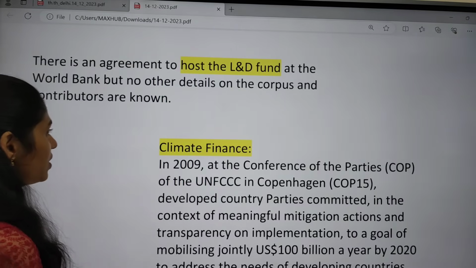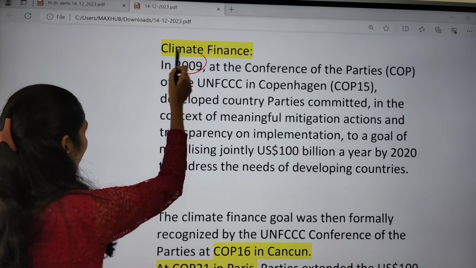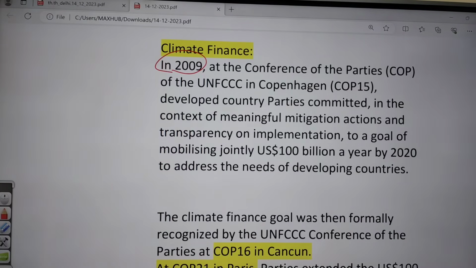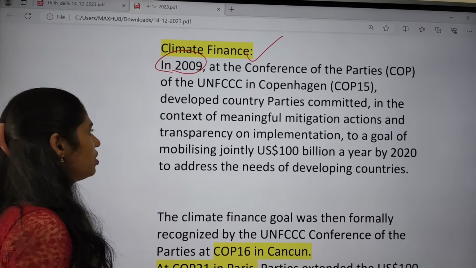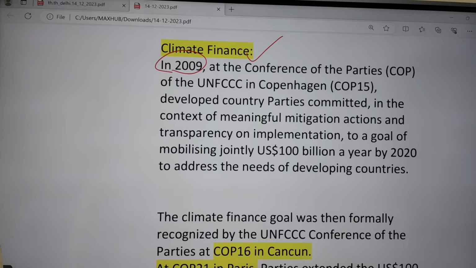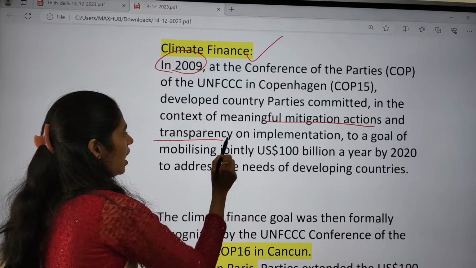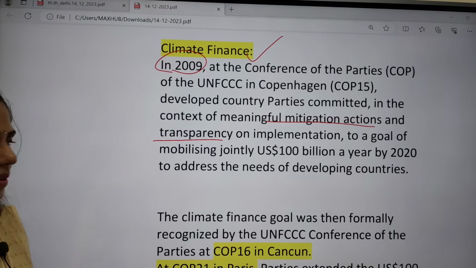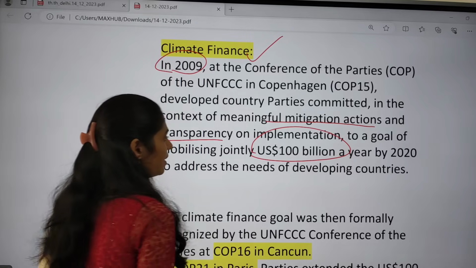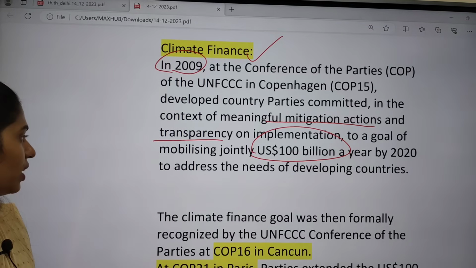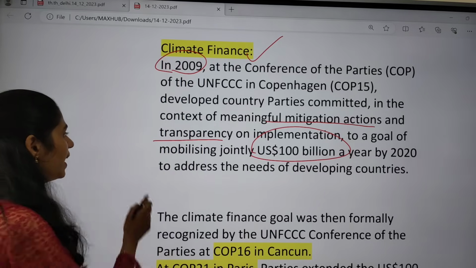The next important thing mainly discussed here is climate finance. In 2009, the Conference of Parties developed this climate finance. So what is the meaning of climate finance? It is meaningful mitigation actions and transparency regarding implementation of the goal of mobilizing US dollars 100 billion by 2020 to address the problems of developing countries, but this has not been